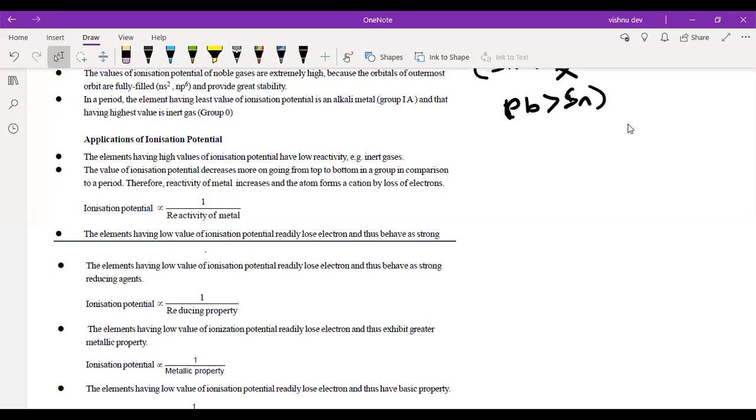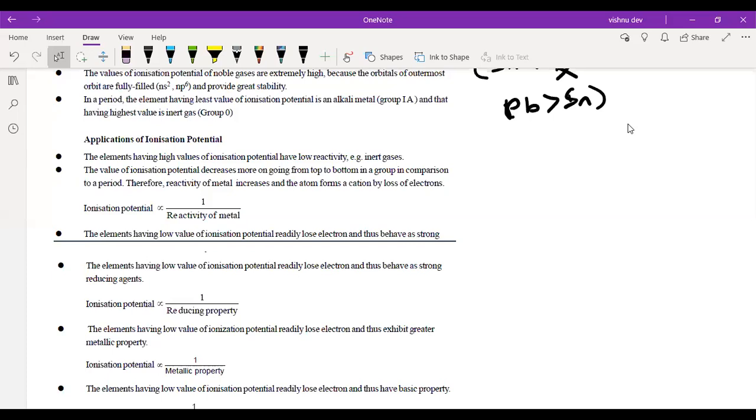है ना? So खुद सोचो. If the energy required to remove the electron is less, obviously the tendency to lose electron will be more. And if tendency to lose electron is more, then the element is more reactive.